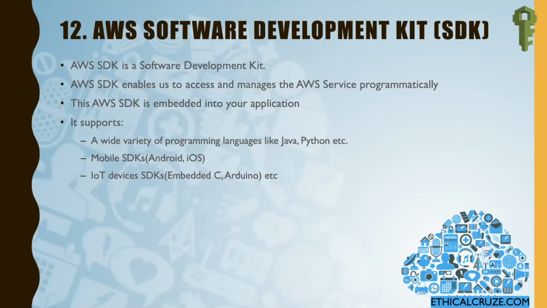Also, you can do development for your IoT devices. SDKs for that are also available, like embedded C, Arduino, etc. So these are the different SDKs which are present. But to access your AWS resources, they will require the access keys.